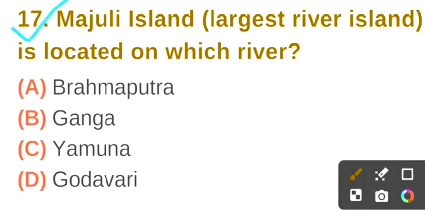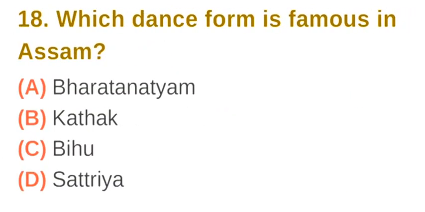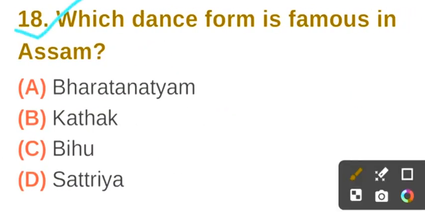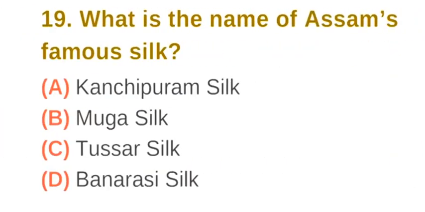Question number 17. Majuli Island, largest river island, is located on which river? The correct answer is option A, Brahmaputra river. Question number 18. Which dance form is famous in Assam? The correct answer is option C, Bihu.